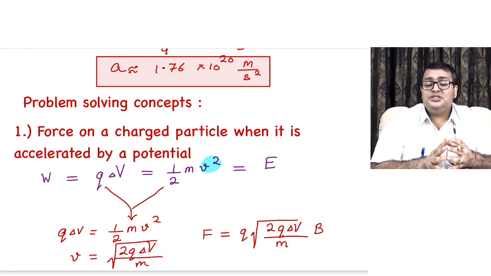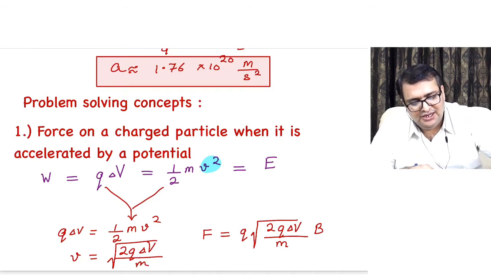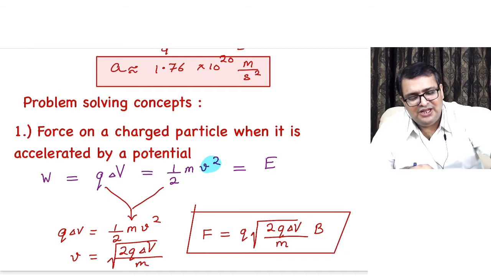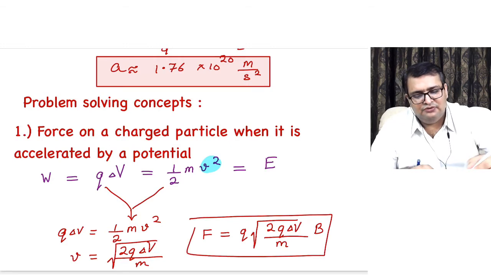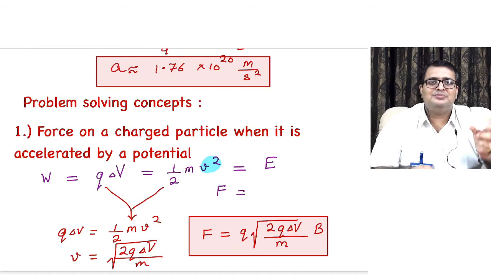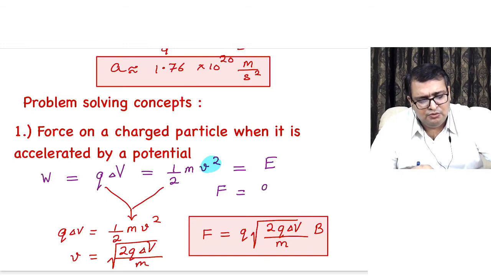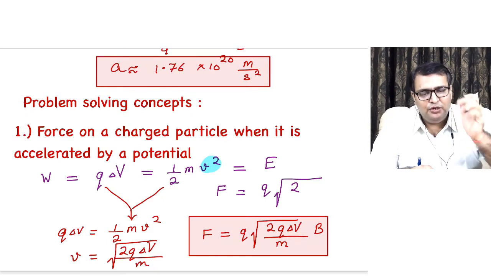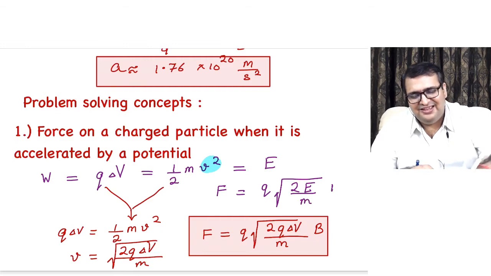Now, as I told you, in certain situations maybe the energy is given directly, and that is one other aspect. So this is one formula you have to remember, right? Actually you don't have to remember, kids, it is derivable, you can derive it. You should know the working. Or the other formula: instead of q delta V, we can substitute capital E, which is the energy that is given. So it becomes q into the square root of, instead of q delta V, we plug in the value capital E, into B. Yes, kiddos.